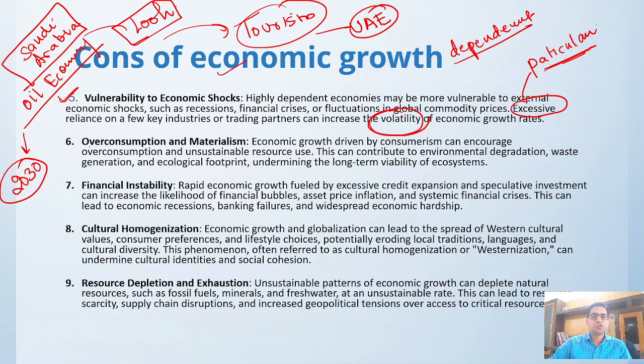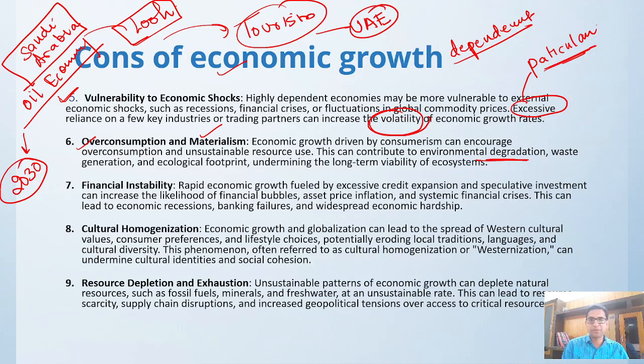Economic growth leads to overconsumption and materialism. Overconsumption means buying something that you don't need right now, but you think that in the near future you will be using it. Overconsumption leads to environmental degradation, because right now you don't need it, but for fear of the future, you think, let's keep this.